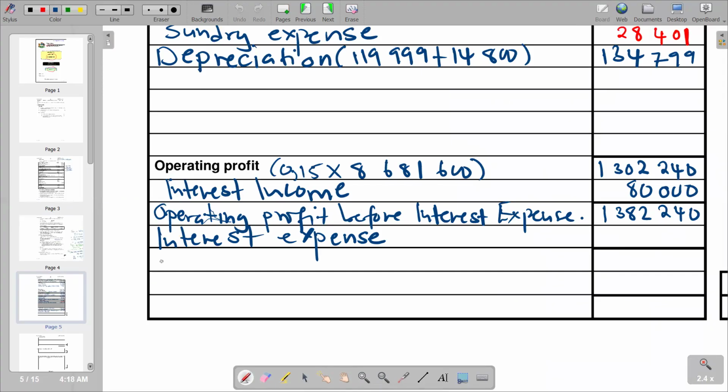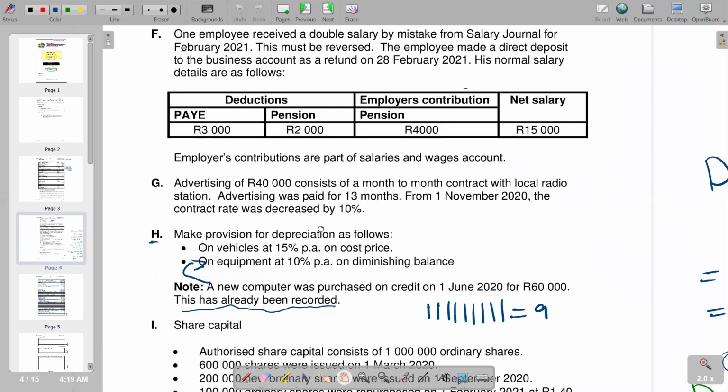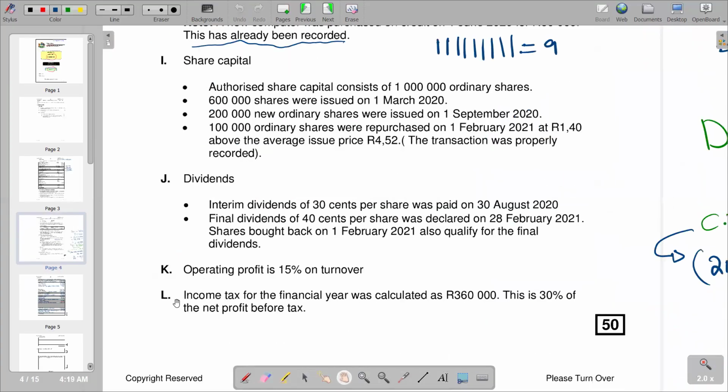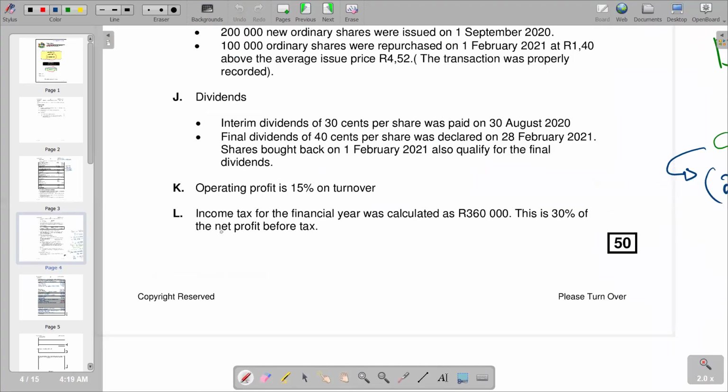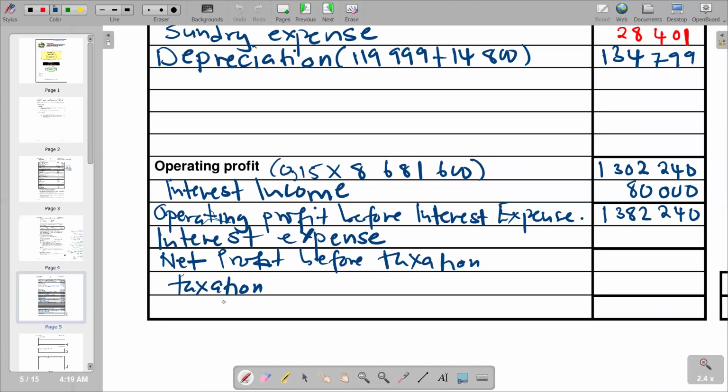After that, if you subtract from the figure for operating profit, you're supposed to get the figure for net profit before taxation. Since we need the figure for taxation, we've got information given pertaining to taxation, which is given here on the last point, which is L. Income tax for the financial year was calculated as 360,000 rands. This is 30% of net profit. So if you come here, you'll see that we now get the figure for net profit after tax here.